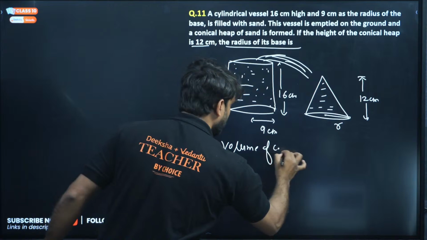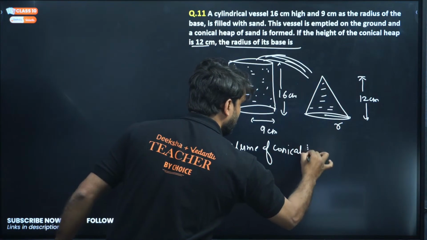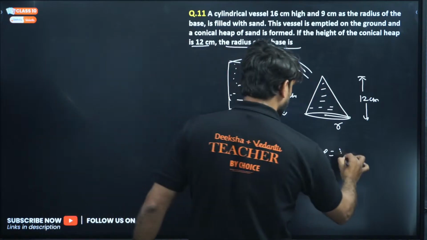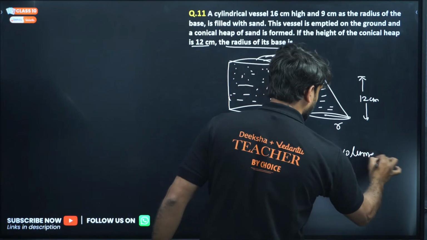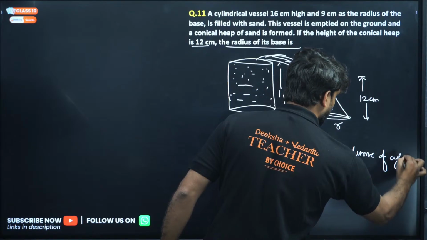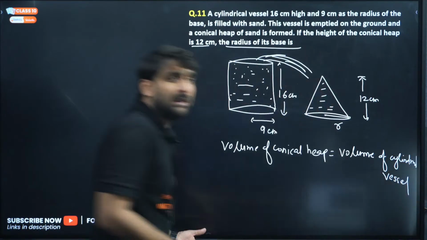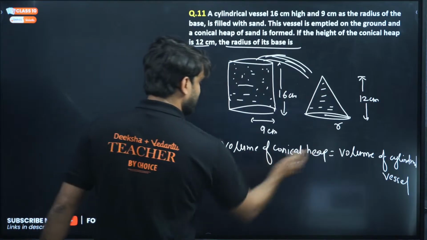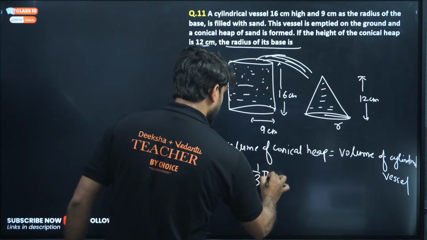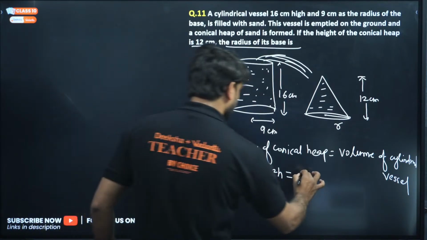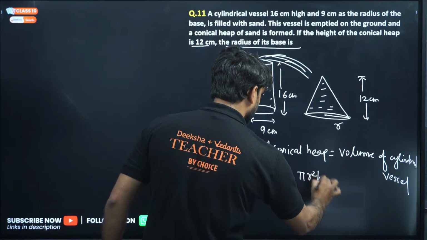Volume of conical heap is equal to volume of cylindrical vessel. Yes, simple. So the volume of this conical heap is what? 1 by 3 pi r square h, and the volume of the cylindrical vessel is what? Pi r square h.